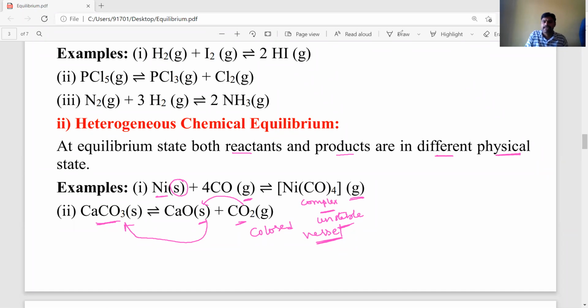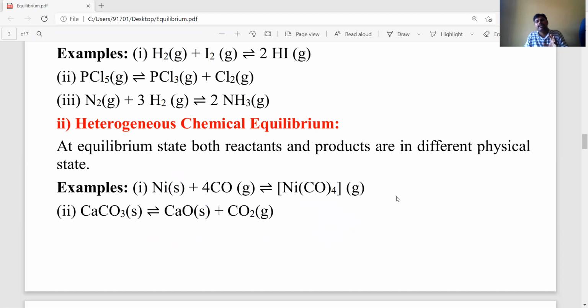Okay, students. Let's listen carefully. Now we have discussed very clearly: equilibrium is of two types. One is physical, the second one is chemical equilibrium. Again, chemical equilibrium is of two types. One is homogeneous, the second one is heterogeneous.